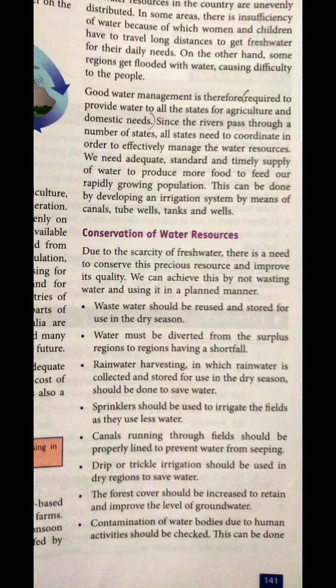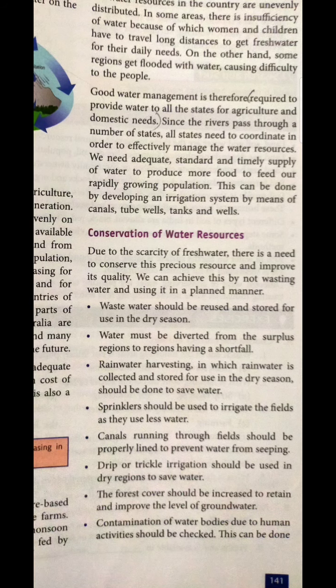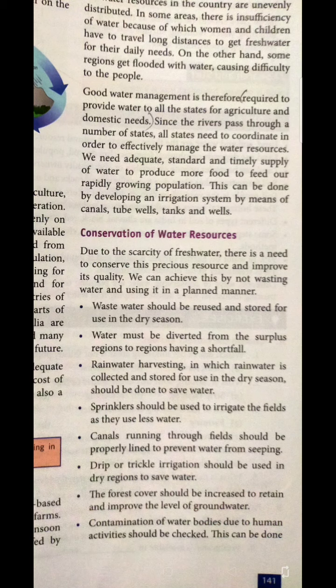should be saved water. So definitely rainwater harvesting must be included, where the water we get from the rain must be stored, and further that water is used for necessary things, or when there is a dry season or we don't have plenty of water to drink. Sprinklers should be used for irrigating the field to use less water. So water for irrigation purposes must be used in a very effective manner.